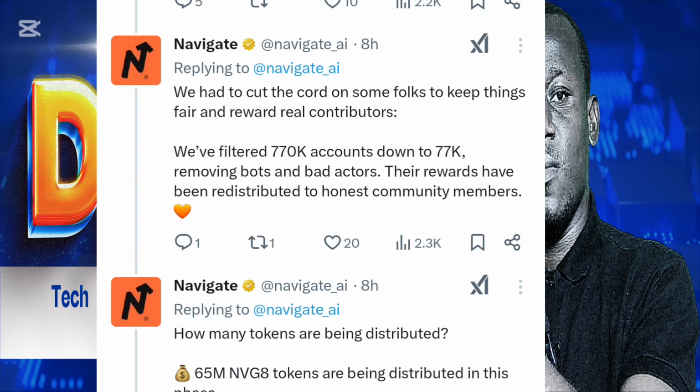So this is what I want to say here. Is it removing bots and bad actors? In my own opinion, this is actually not true. The reason is this: personally, for my own account, I only have one account, and I don't have a double account. But when I checked, I discovered that they said I'm not eligible. I was eligible for the first snapshot, but now they said I'm not eligible. I didn't see any allocation, which to me is not right. I'm not a bad actor. I never used any bot for any referral or anything. I just introduced it to my community because I have a large community.